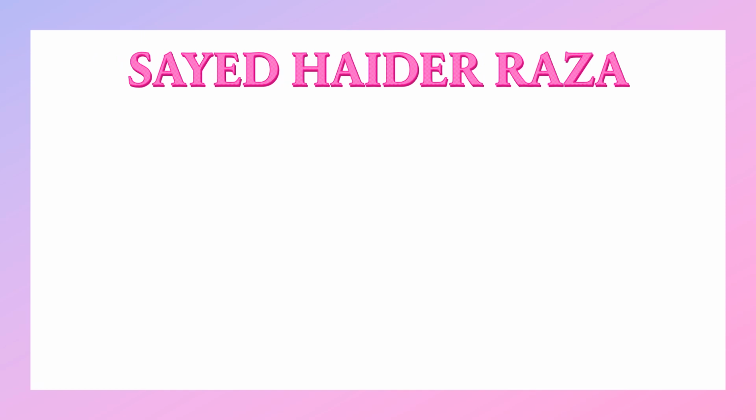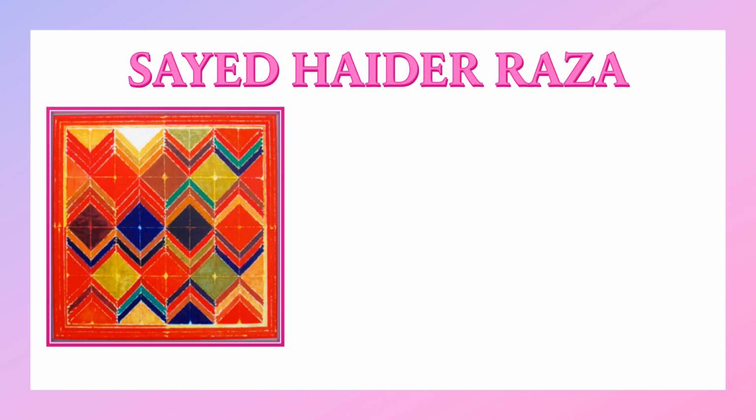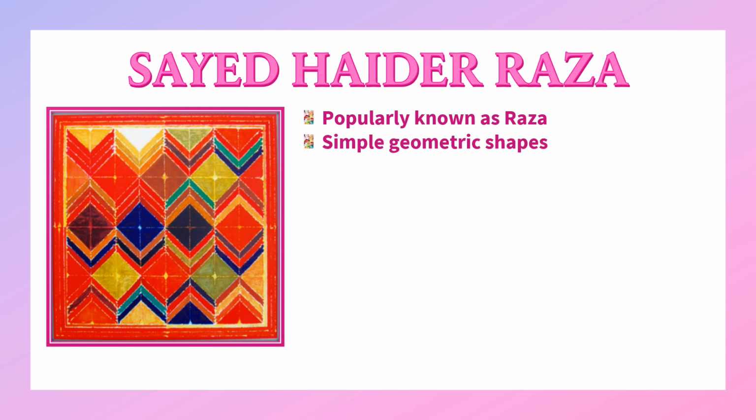Syed Haider Raza, popularly known as Raza, was a very renowned or famous Indian artist. If you look at his paintings, you will see that he has used simple geometric shapes like the square, circle, lines, triangles. So he used these kinds of geometric shapes to create something very attractive.